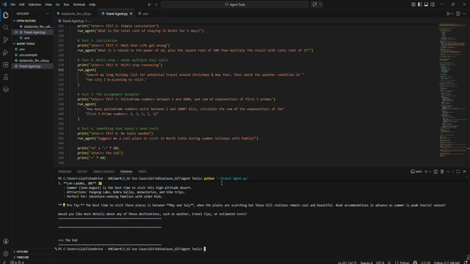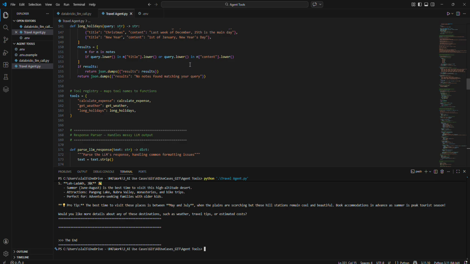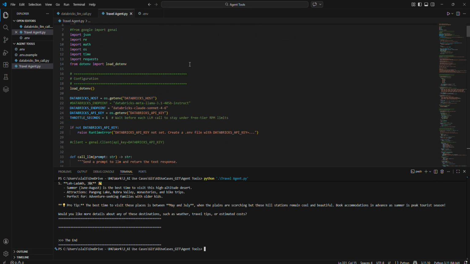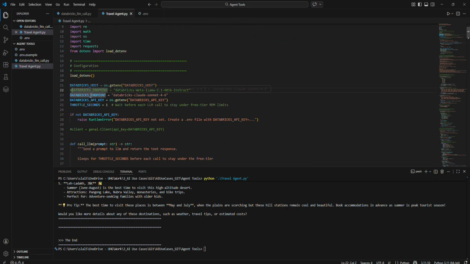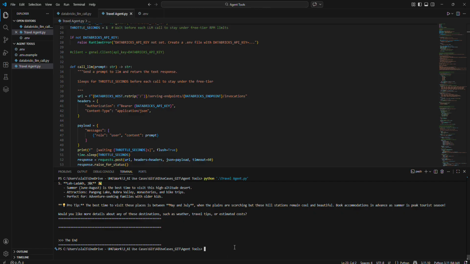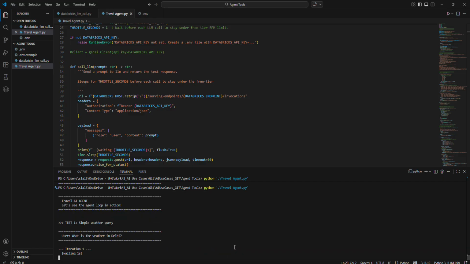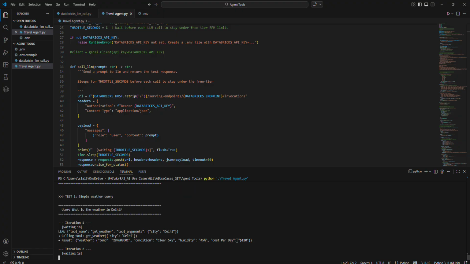We can also test it with a lower grade LLM. So I'll just uncomment this, comment this, and save it. The earlier results were from Sonnet. Now I'm just trying to get it through Llama and see. I just wanted to see the difference, what different LLMs may bring to the table.